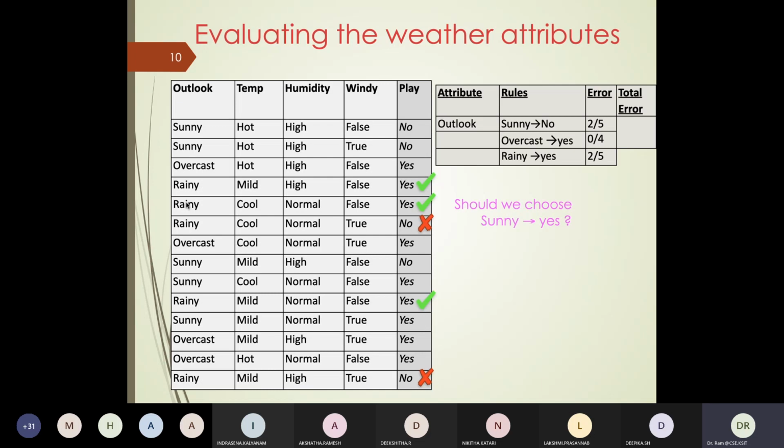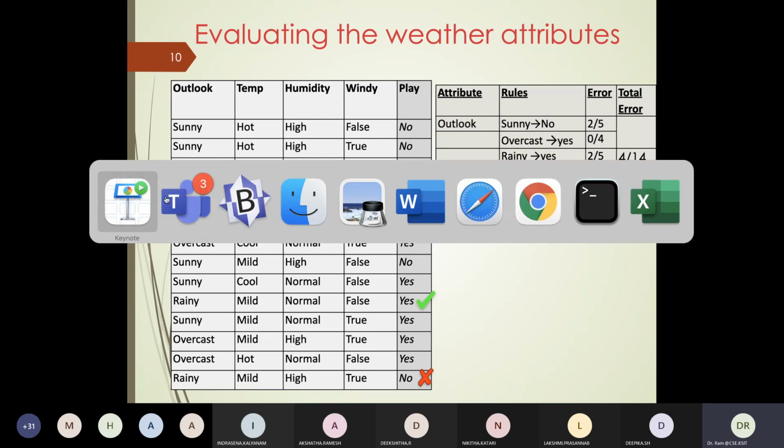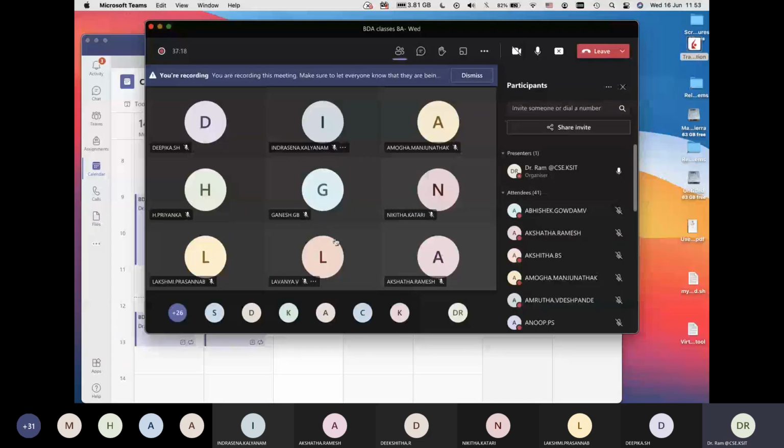So if I were to choose outlook as my root variable, out of the 14 times, how many times am I going to make the error and what would my total error be? It is 2 out of 5, 0 out of 4, 2 out of 5, and that error would basically be 4 out of 14. Any doubts about this? Because this is crucial in building our decision tree.